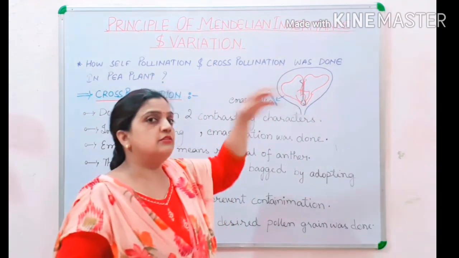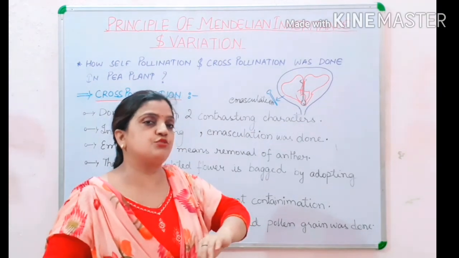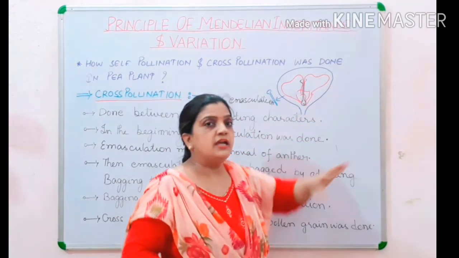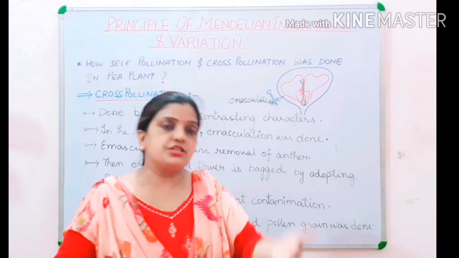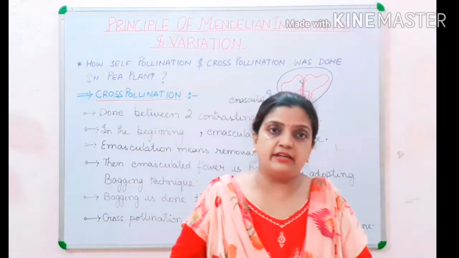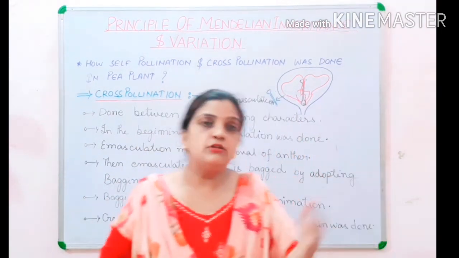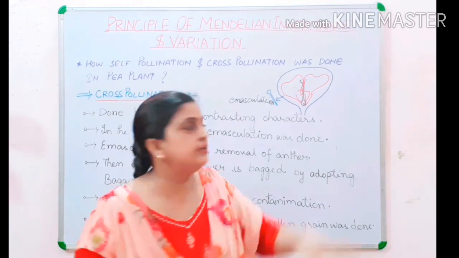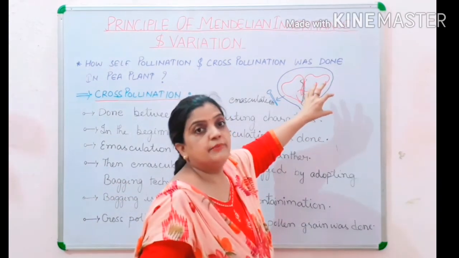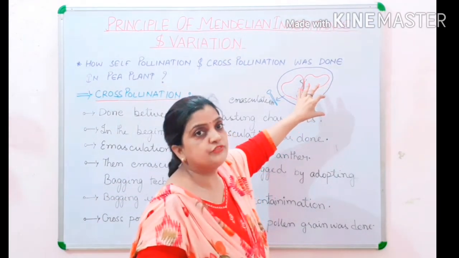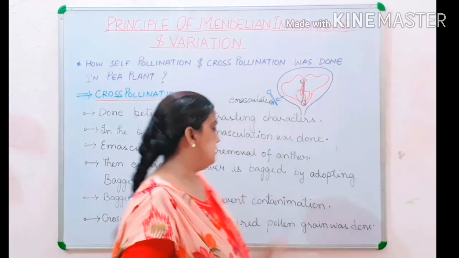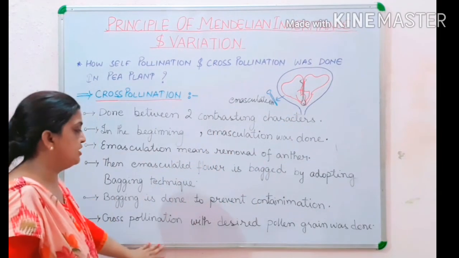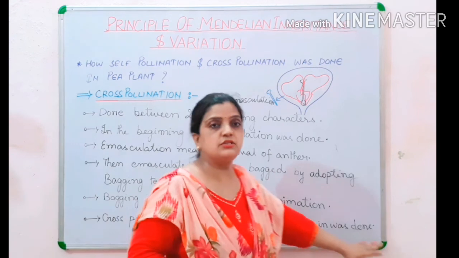Then in the next generation offspring, it is observed which type of character is obtained, whether it was the prior one or the hybrid obtained because of the cross-pollination technique. Now children, your cross-pollination with desired pollen grains was done.